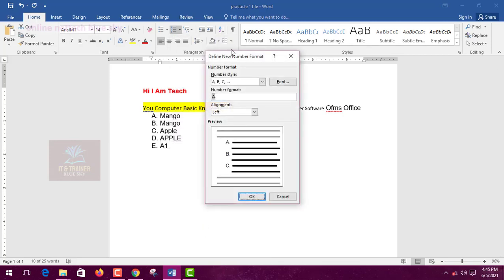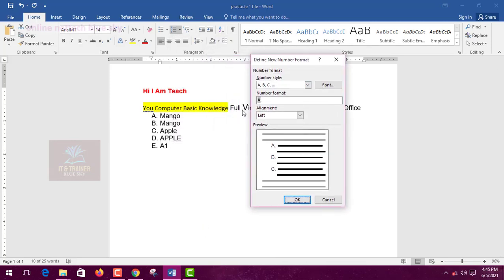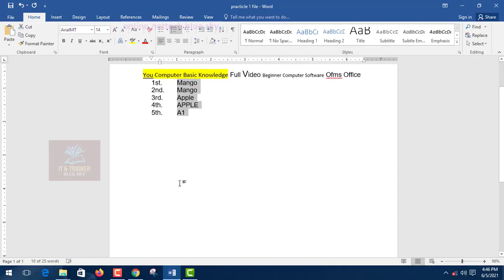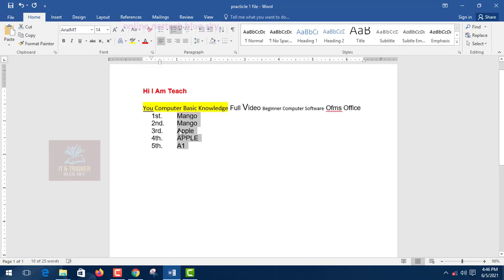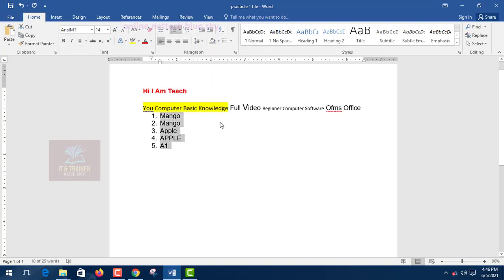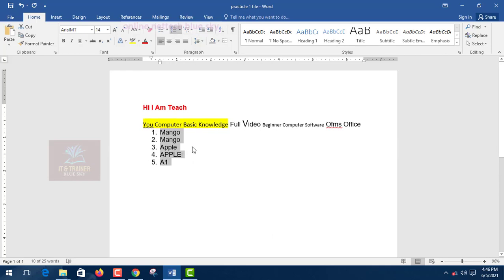So define number label means you can enter a new style of your list: second, first, third, and click on OK. You can see just here. So a lot of people create lists of some items and create characters. So using this type at one time, select everything and enter this type of character, okay. So 1 2 3 enter here.